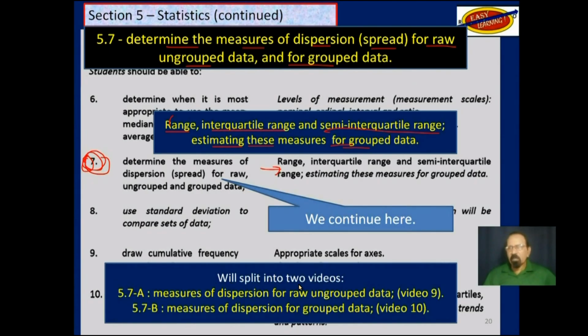So we will split this objective into 2. Part A, measures of dispersion of raw ungrouped data, that is this video, video 9, and in the next video, video 10, we will deal with part B, measures of dispersion for group data.